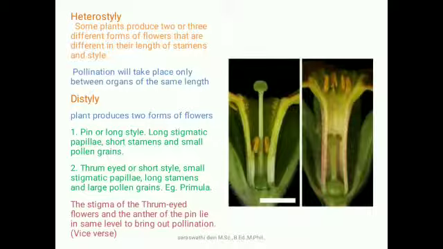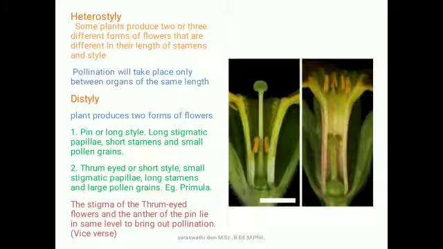Heterostyly. Hetero means different, different size in the style. Some plants produce two or three different forms of flowers that differ in the length of the stamen and style. Pollination takes place only between organs of the same length.